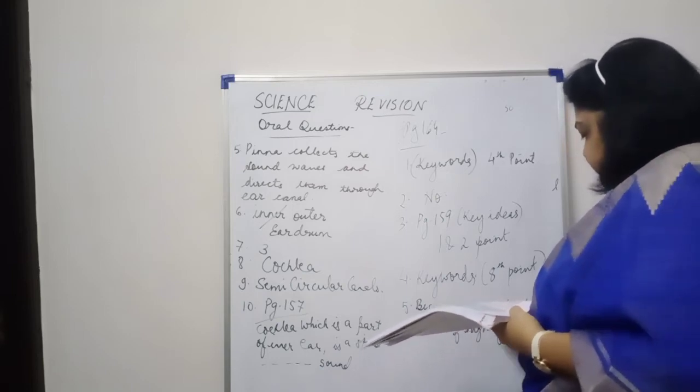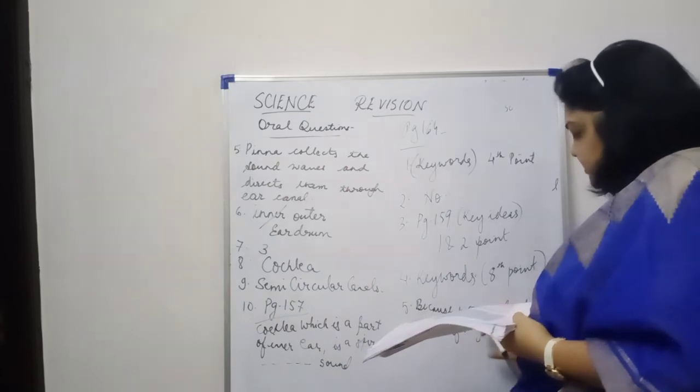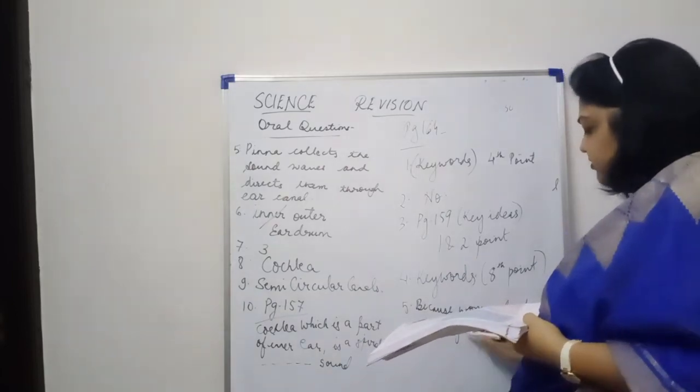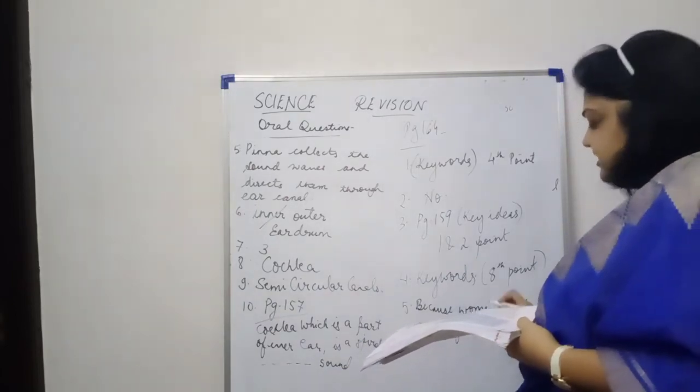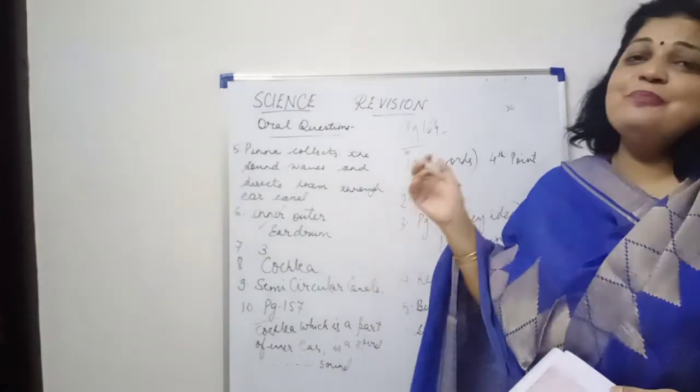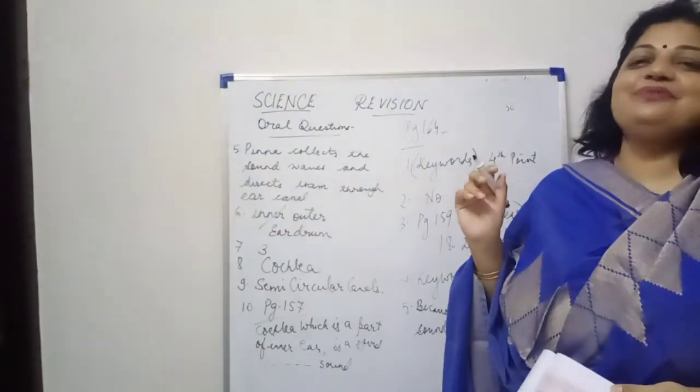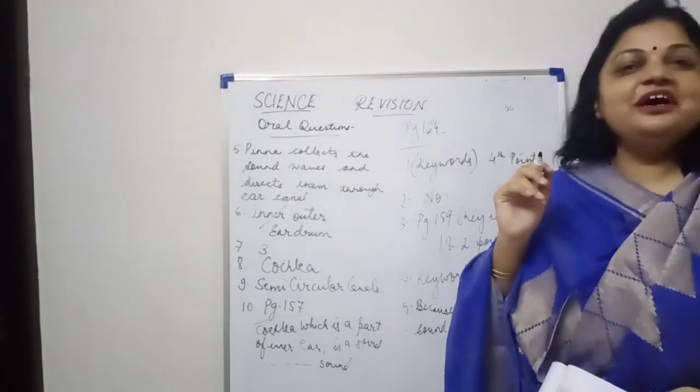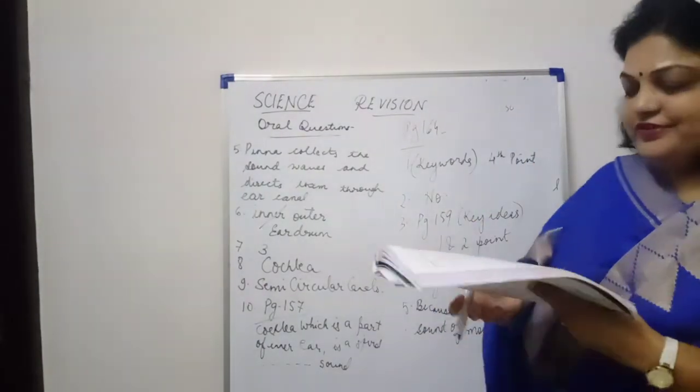Instead of high, let's write it more frequency. Women produce sound of more frequency. More is the frequency, more shrill the sound is, and higher will be the pitch. So this is the answer for the 5th question.